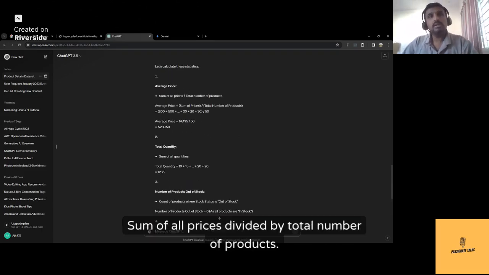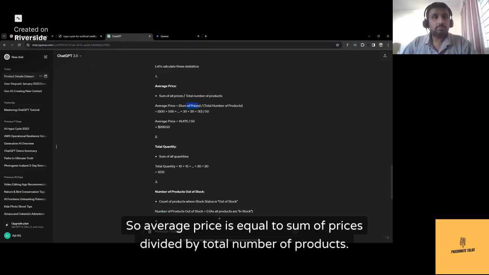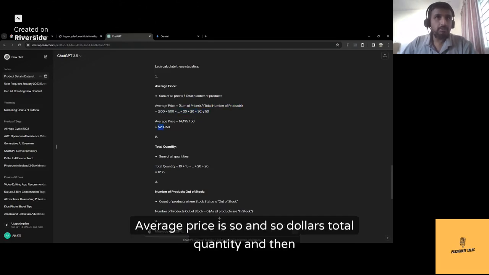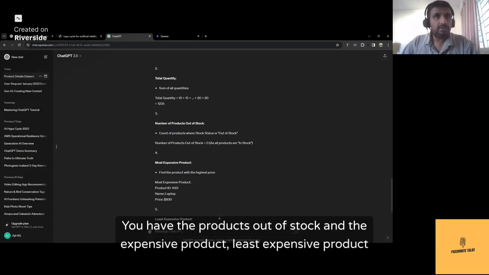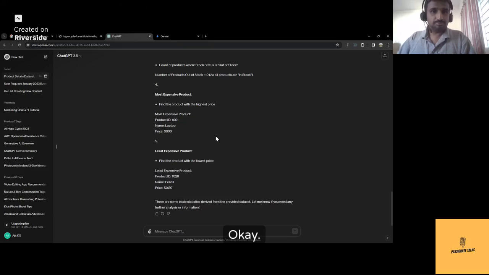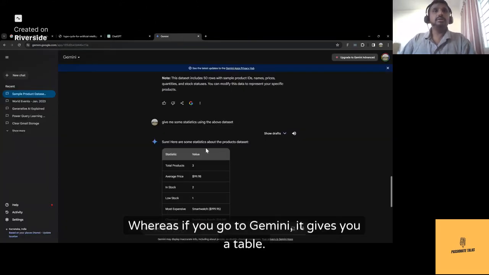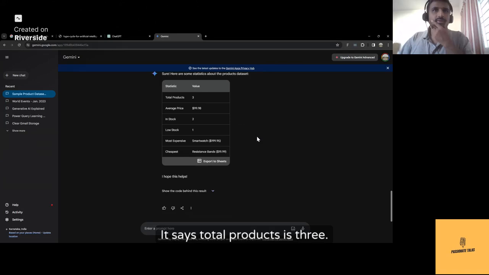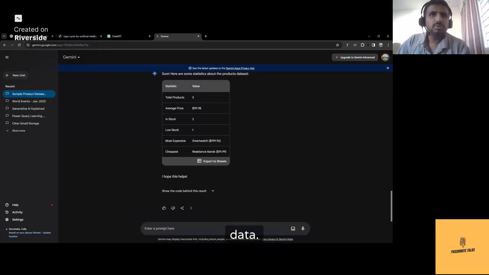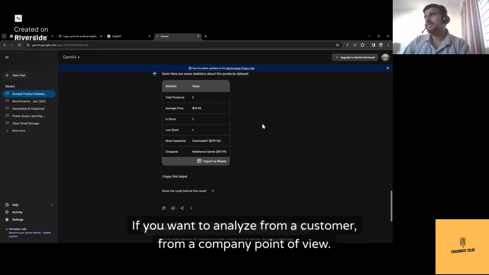So how is the average price calculated? Sum of all prices divided by total number of products. So average price is equal to sum of prices divided by total number of products. That is, it gives you the calculation. Average price is so and so dollars. Total quantity, and then you have the products out of stock and the expensive product, least expensive product also. Okay. Whereas if you go to Gemini, it gives you a table. It says total products is 3, average price is $99.98, in stock is 2, low stock is 1, which is minimal data if you want to analyze from a company point of view.